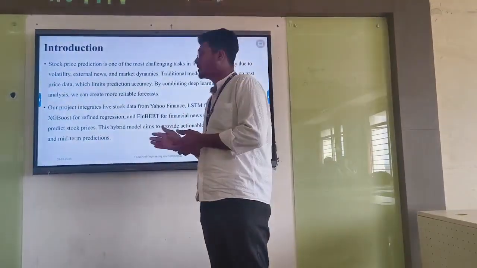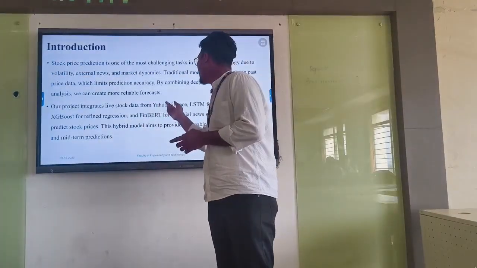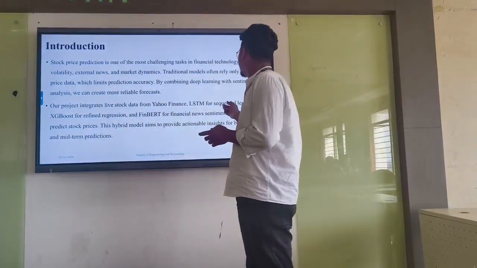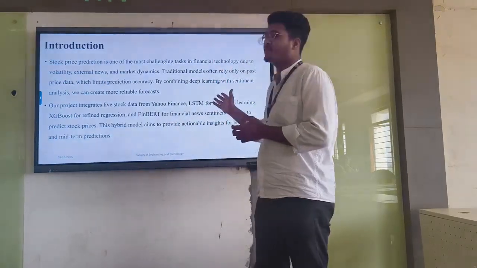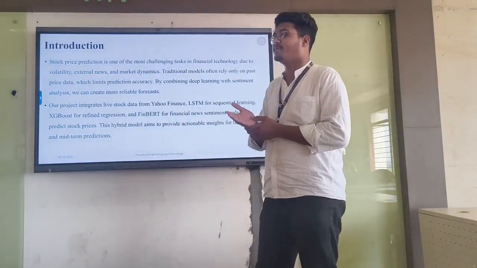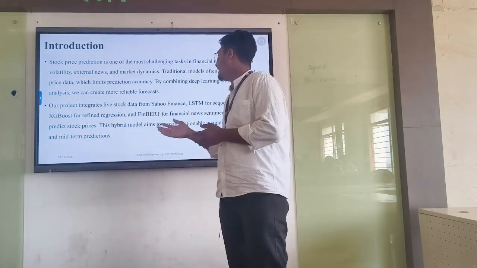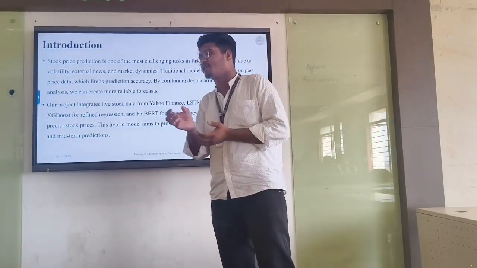Our project integrates live stock data from Yahoo Finance. We are taking live stock data from Yahoo Finance, with LSTM for sequential learning and XGBoost for refined prediction. LSTM is the deep learning model used for handling sequential data. XGBoost comes under decision trees.